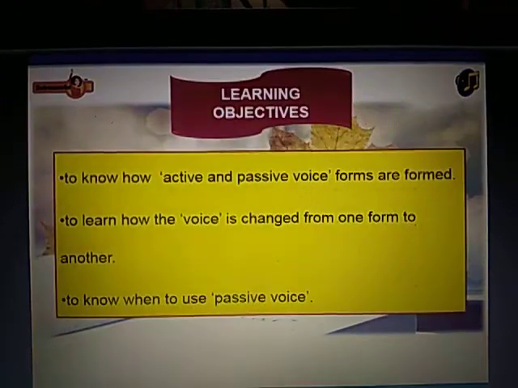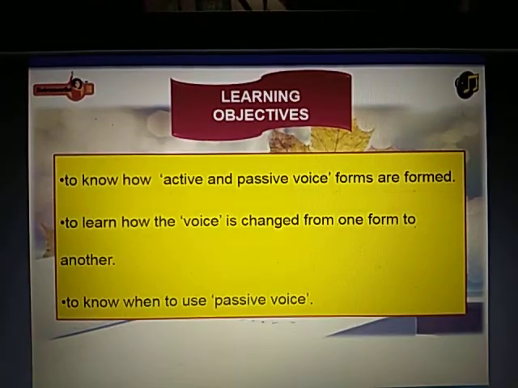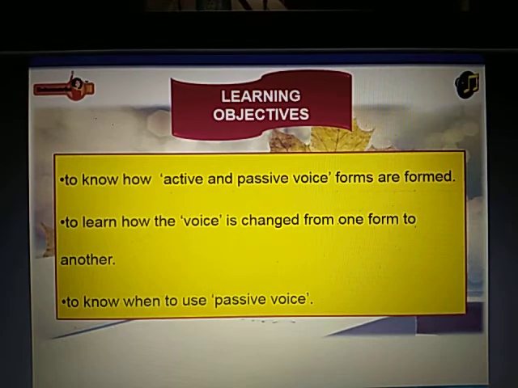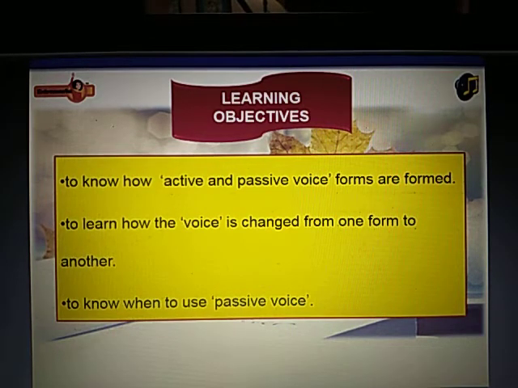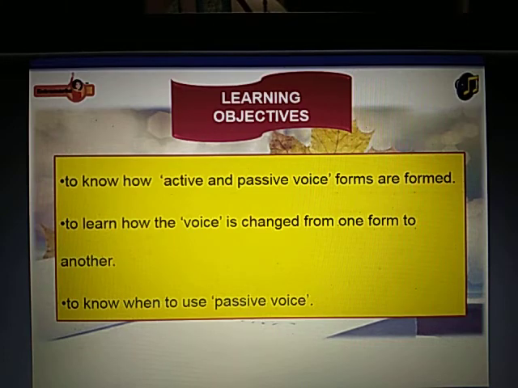Learning objectives. By the end of this module, students will be able to achieve deep understanding of how voice is changed from one form to another. Also, students will be able to handle tricky areas like verbs with prepositions or with two objects, and they will discern and use passives depending on the particular context.